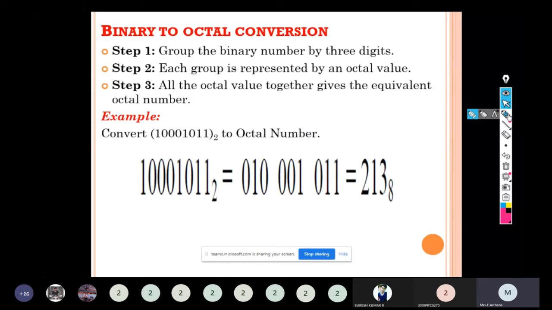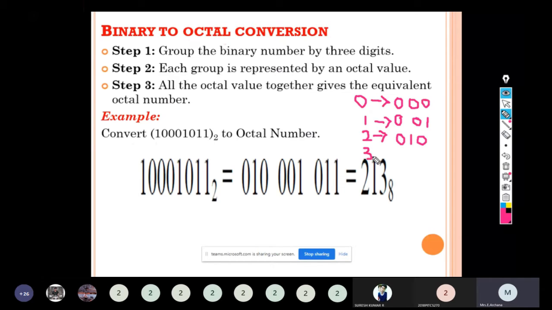Now we will see how to represent the octal values 0 to 7 with 4-2-1 code. 0 will be represented by 000. Next, 1 will be represented by 001. Next, 2 will be represented by 010. In the 4, 2, 1 code, in the place of 2 only we are having 1. So 010.